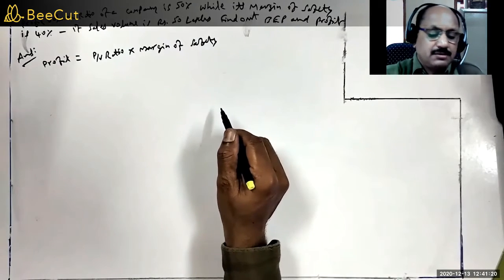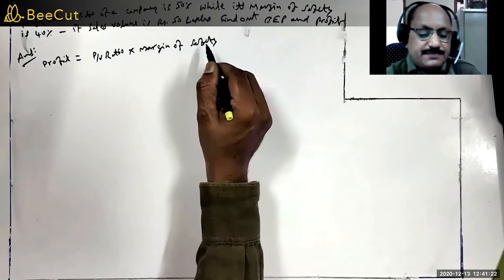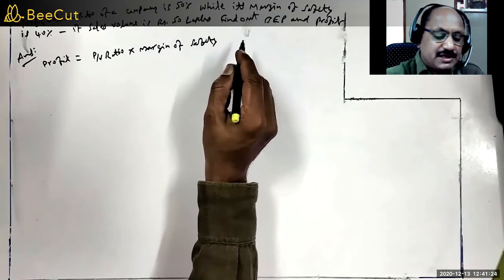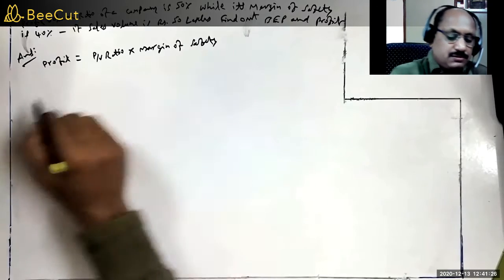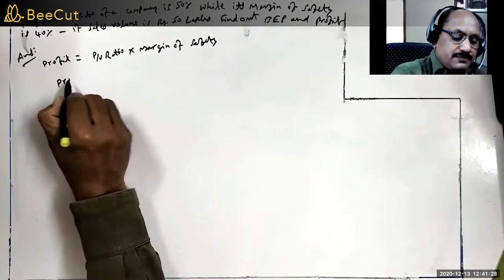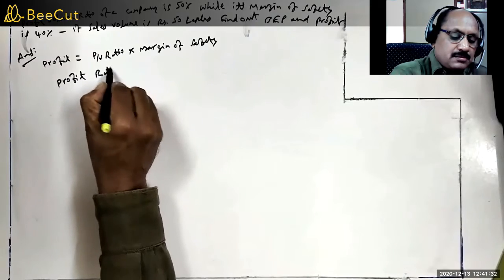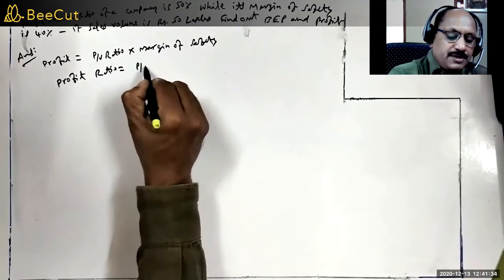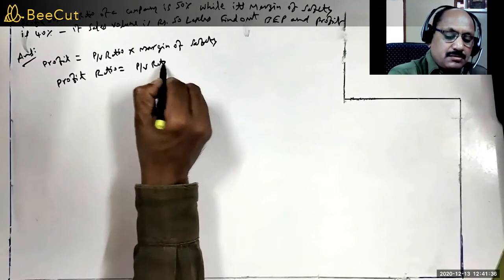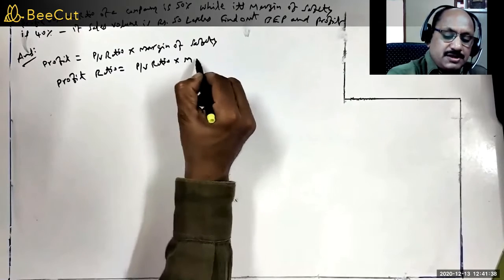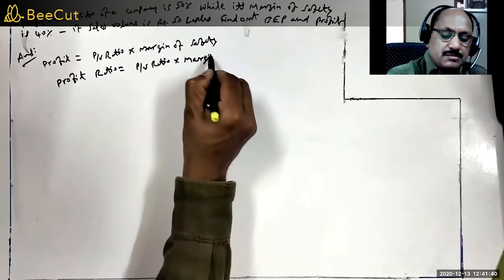Here we don't have margin of safety, but percentage is given, so that we can calculate profit ratio. Profit ratio is equal to PV ratio into margin of safety ratio.